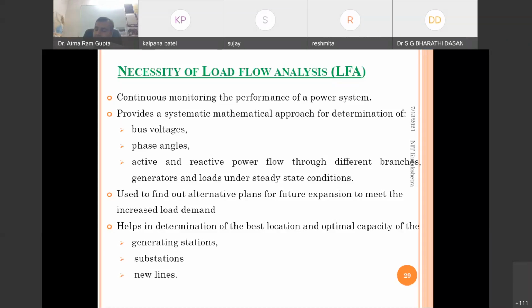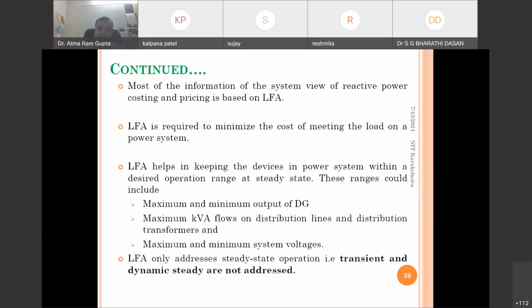We all know that it is used for continuous monitoring of the performance of the existing power system, or if we are going to increase the loading condition of the power system, what will be the impact can also be studied. For planning of the power system, load flow analysis is very important. With the allocation of some devices, what will be the impact of DG allocation on the voltage profile, losses, and feeder capacity? So we get all this idea from